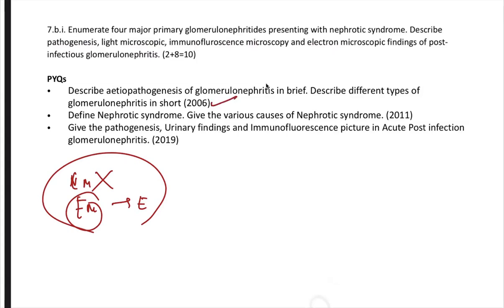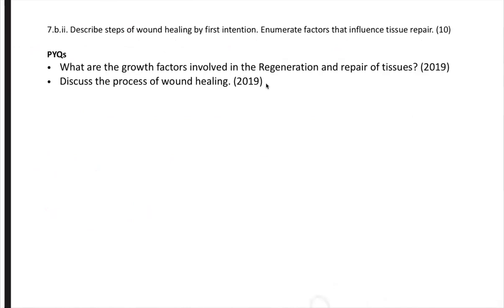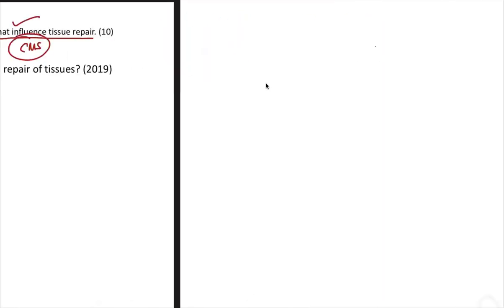A lot of times in 2006, 2011 and 2019, similar questions were asked. Acute post-infectious glomerulonephritis, or post-streptococcal glomerulonephritis, is a very important question, which leads to nephritic syndrome, cola-colored urine. Now, healing by first intention and second intention, with the help of images, I explained in the regular course. Factors that influence tissue repair are many, and it is a frequent question. Last year also it got repeated.